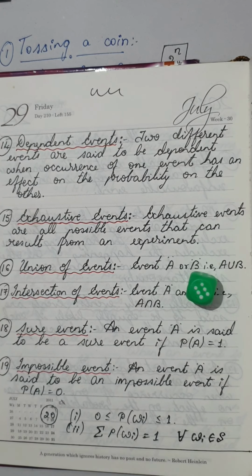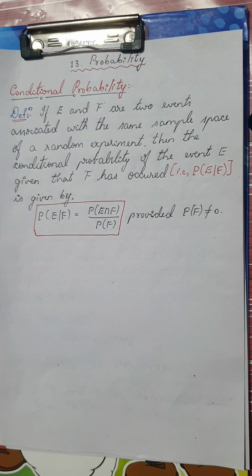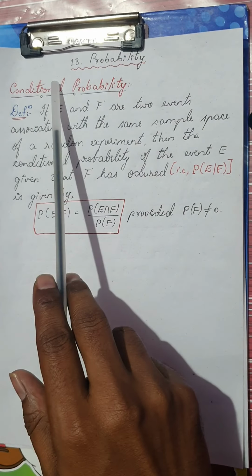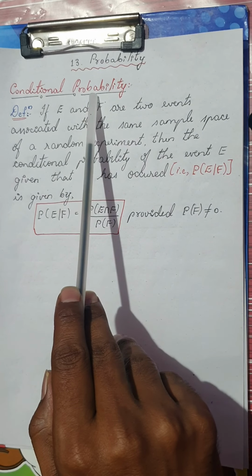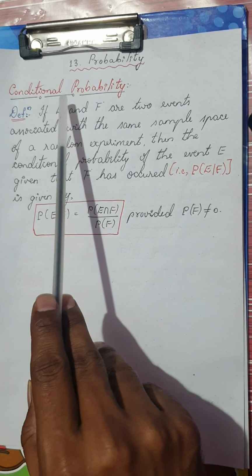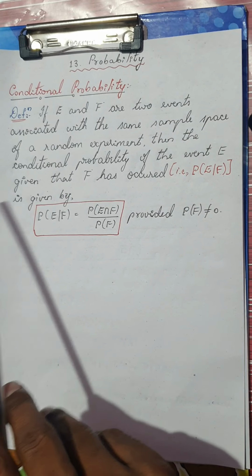Now we are going into the second PUC concepts. The first concept in the chapter of probability in second PUC is conditional probability. This is actually a very basic concept. Let us see the definition and I'll explain what it means.